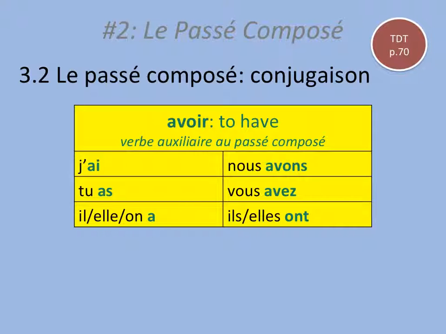So because avoir in the present tense is used as an auxiliary, auxiliaire in the passé composé, we need to know how to conjugate it. So we have j'ai, tu as, il a, elle a, on a, nous avons, vous avez, ils ont, elles ont.